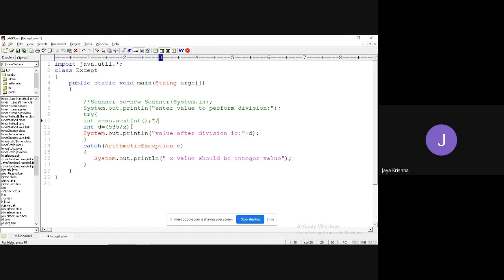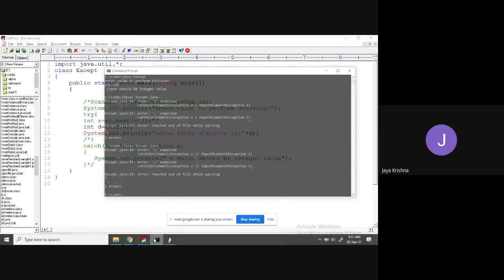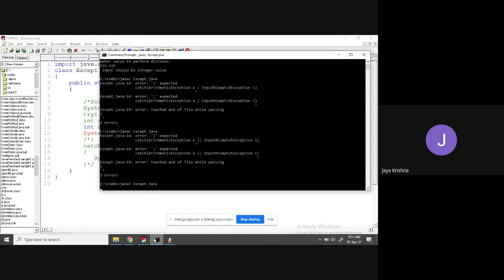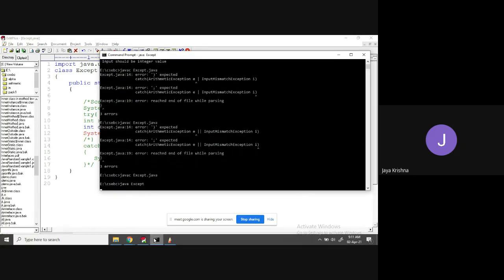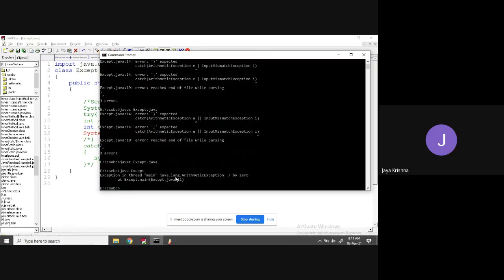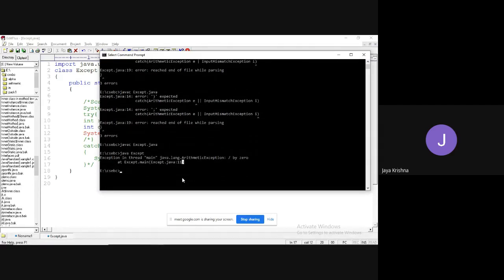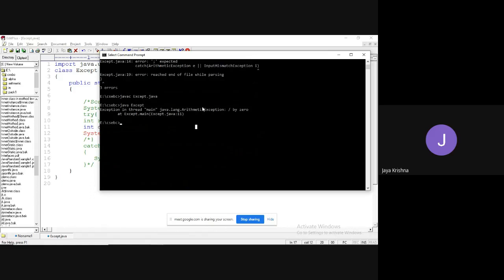To make some by 35 by 0. I'm intentionally making one second comments. Okay, I made it intentional. If I execute, it compiles successfully. If I run, what is happening? It is going to produce, guys, observe, I have some intention here to explain what I need to explain. Exception in thread main java.lang.ArithmeticException: division by 0. Right. This is the kind of exception it is going to raise.